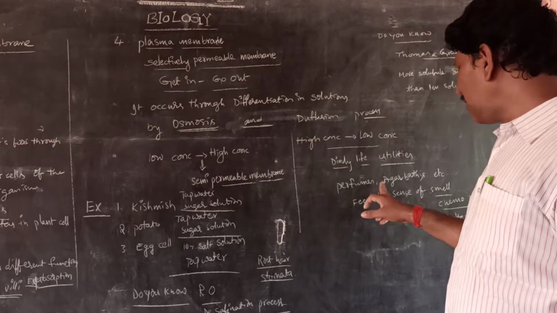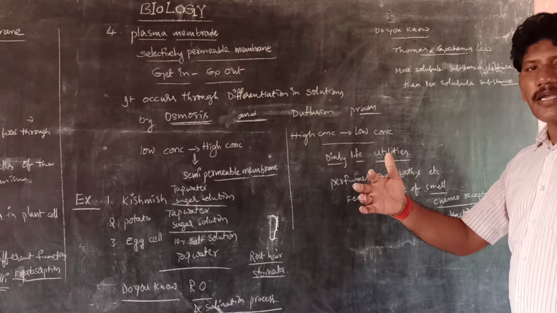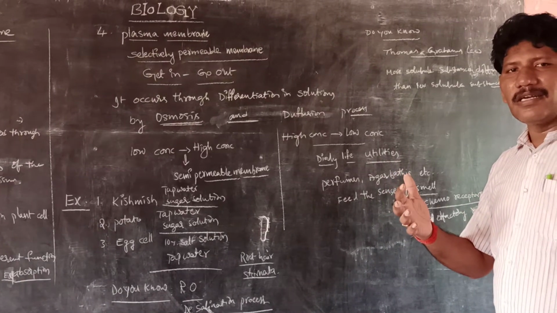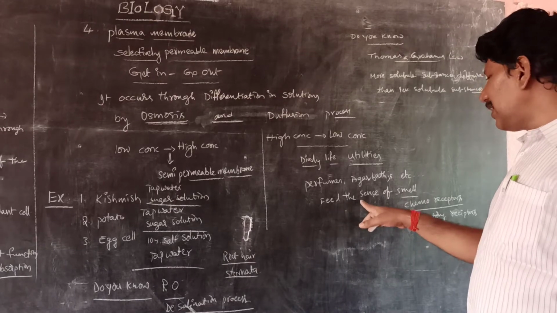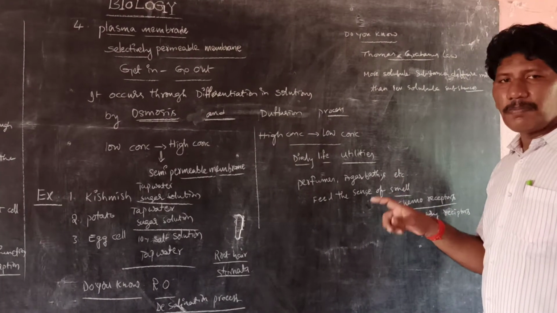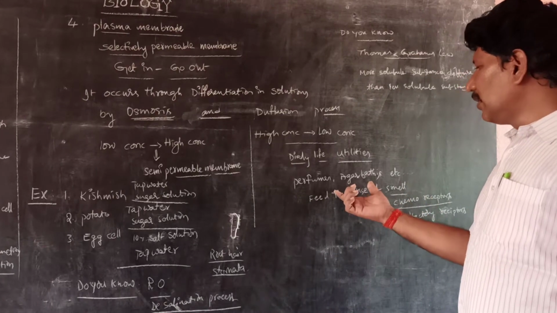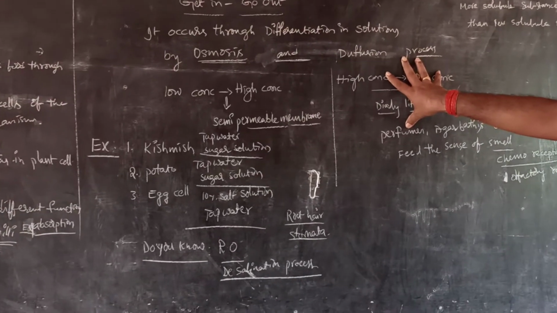Also agarbattis. For example, when we visit a flower garden, we feel a good odor or smell, because we sense smell by chemoreceptors or olfactory receptors present in the nose. So in daily life, diffusion is a very important phenomenon.